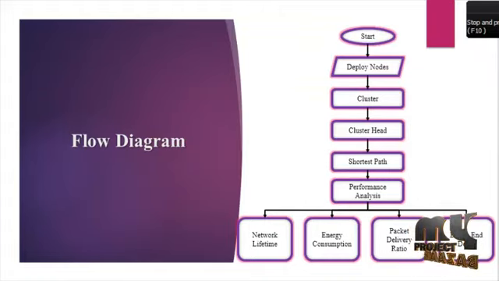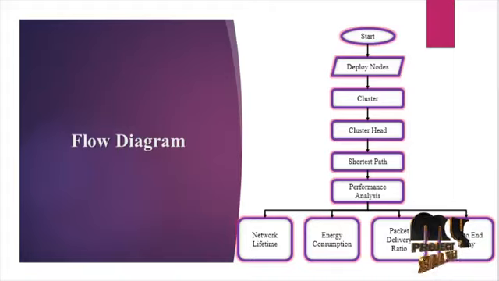In the enhanced LEACH algorithm, using optimized energy efficient routing protocol, we use the same radio communication energy consumption model as used in the LEACH protocol. This model consists of two parts: transmitting energy consumption module and receiving energy consumption module. First, the nodes are deployed.